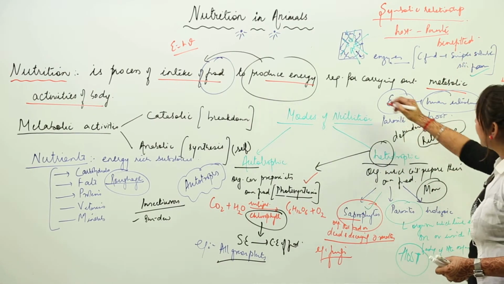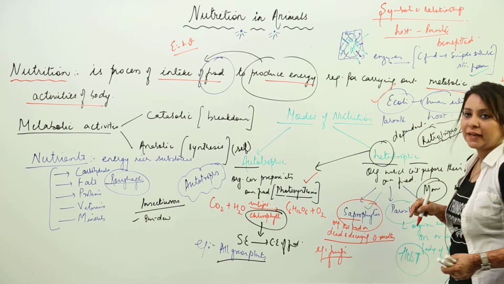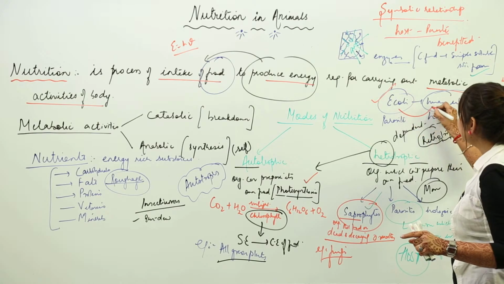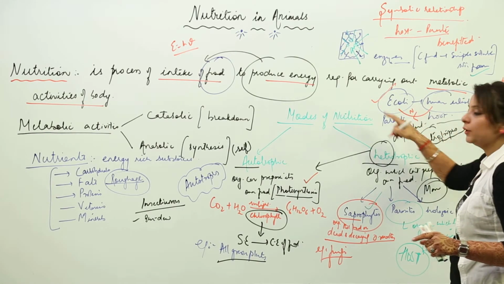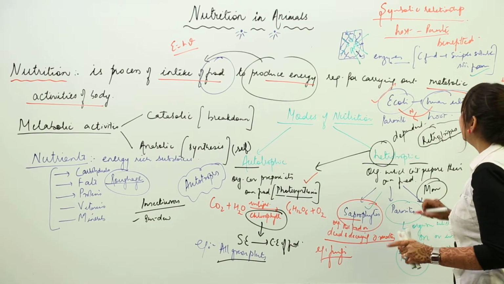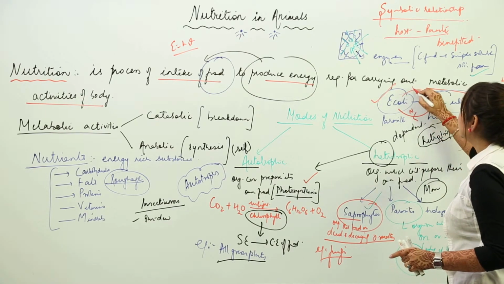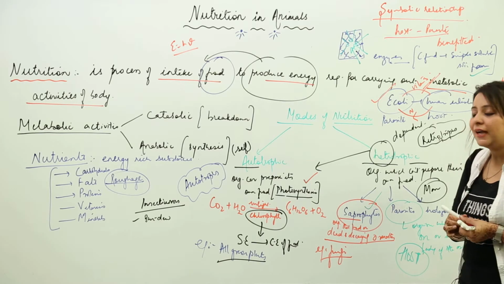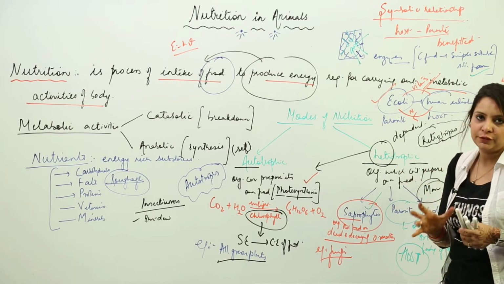The example for it is E. coli in the human intestine. We have the bacteria E. coli in the human intestine. It is taking nutrition from the human intestine, but in return it is secreting certain kinds of vitamins which are required for the human body. So in that case both the partners are mutually benefited.